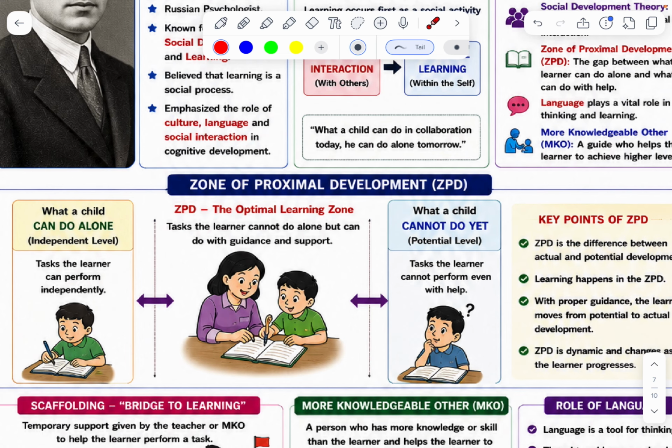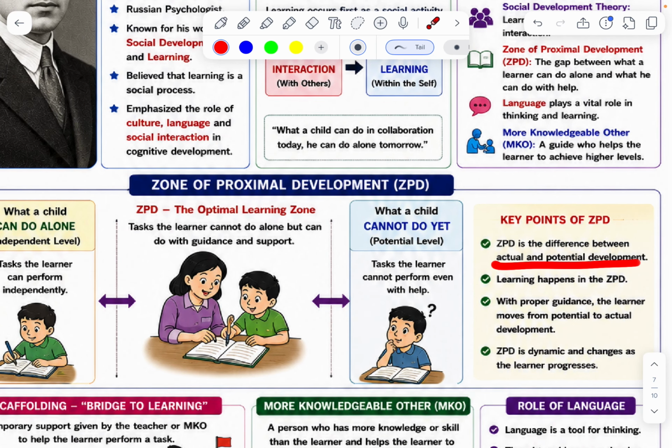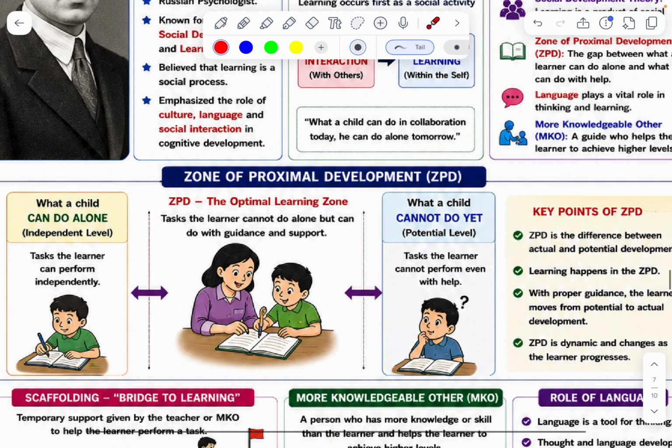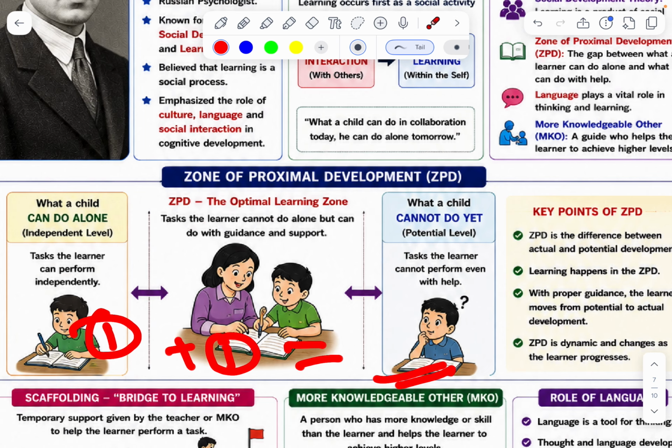Key points of ZPD. ZPD is the difference between actual and potential development. Learning happens in the ZPD. ZPD means zone of proximal development. First, what a child can do alone, the independent level. Next, ZPD, the optimal learning with support and help. Last, what a child cannot do yet. ZPD is dynamic and changes as the learner progresses. Definitely, with help, there is improvement.